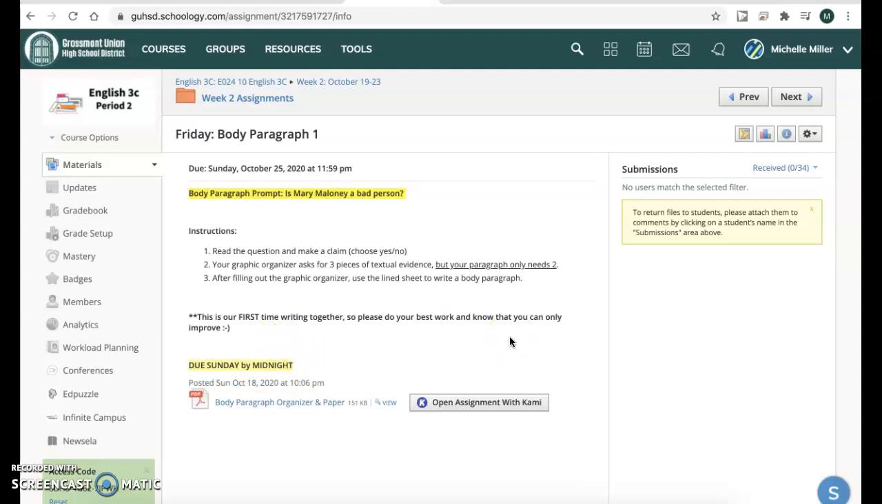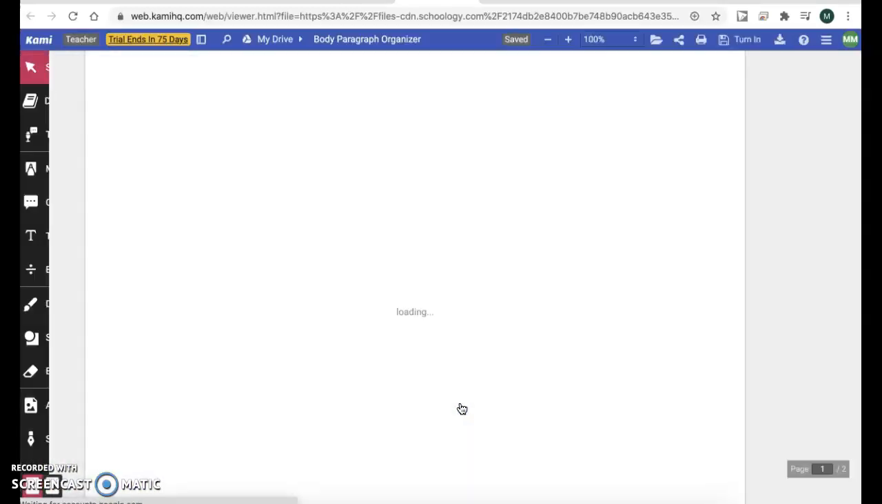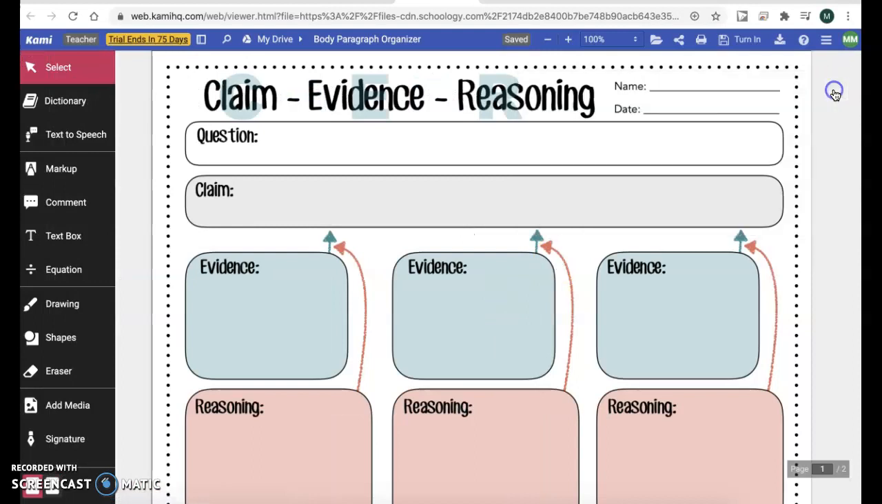Since you all have the CAMI extension downloaded and working from week 1, you'll click here to find your assignment. And here's what it's going to look like. So you have this graphic organizer here with the claim, evidence, reasoning. You know your question, is Mary Maloney a bad person? In your claim bubble, that's where you're going to give me your yes or no answer, whichever way you fall.